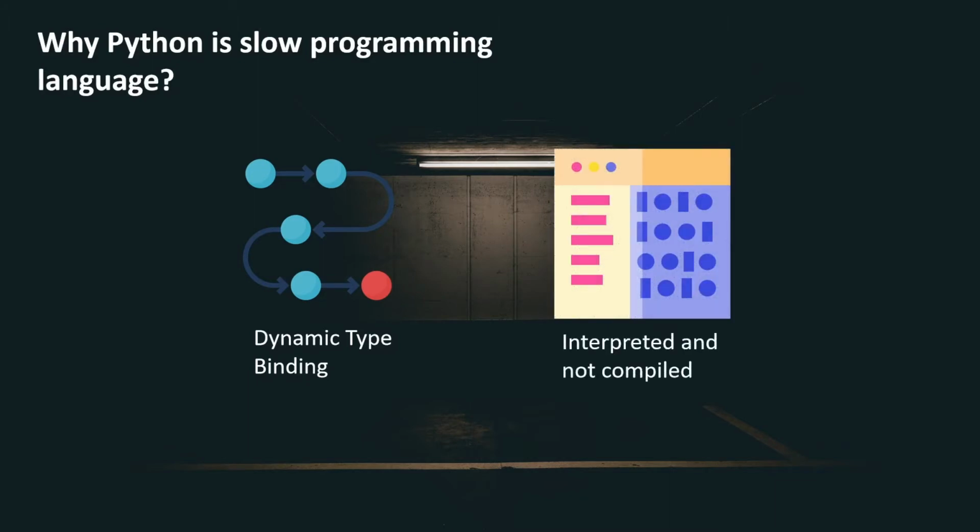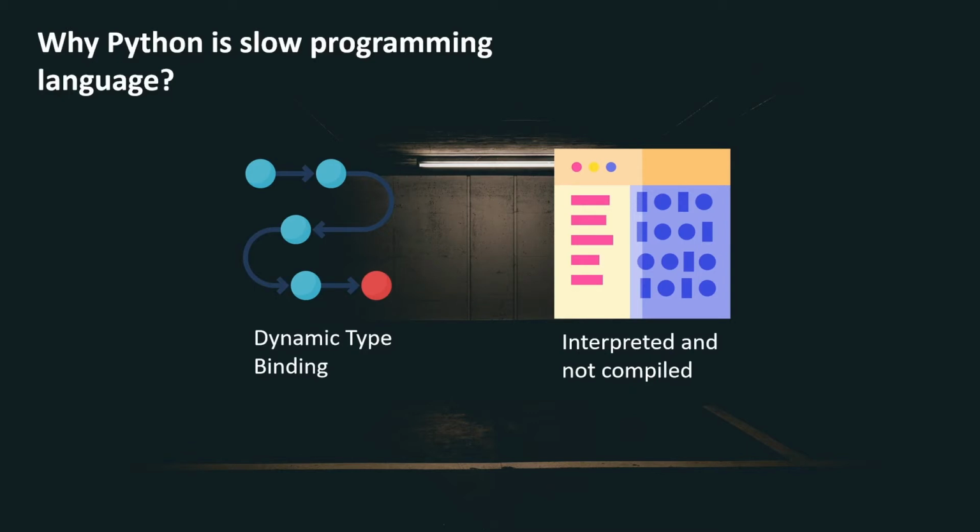And the second thing is that Python is interpreted and not compiled. We already know Python is an interpreted programming language and not a compiled one. The meaning of that is the interpreter takes a single line, performs all the operations and converts that particular line into bytecode. So it is time consuming, but in the compiler all the code is converted into machine code in a single go. That's why an interpreter is slow compared to a compiler.